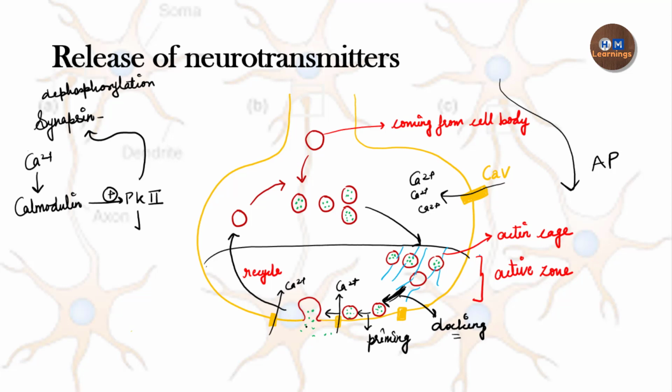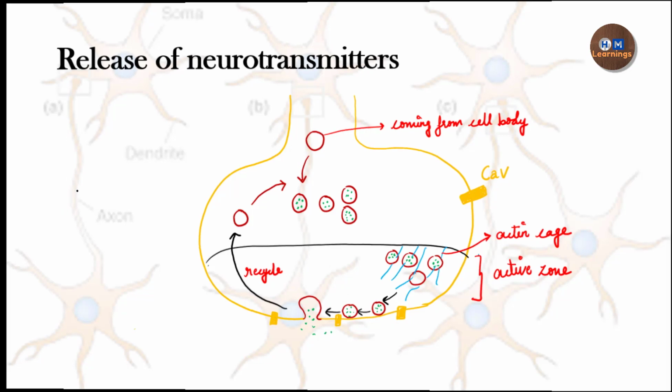Now these vesicles, after releasing their contents from the synaptic vesicle into the synaptic cleft, undergo the recycling process. The synaptic vesicles also come from the cell body, where they are synthesized in the nerve cell, and the vesicles are also being recycled.